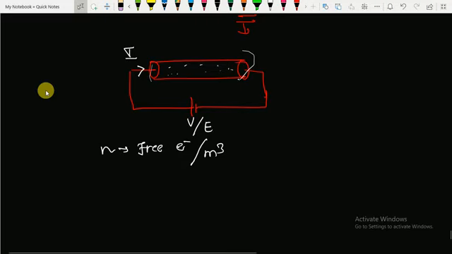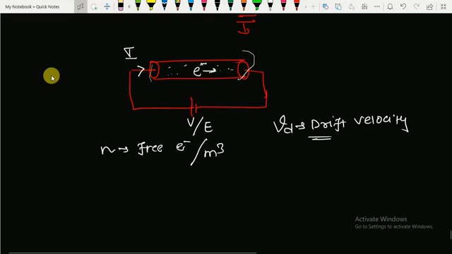I have explained it in much detail. You can refer to my analog basics lecture. Now I am taking Vd as drift velocity. What do we mean by the term drift velocity? It is the average velocity acquired by the electron under the influence of an electric field. The electron gets some extra energy when we connect it to an external battery source. Then that electron drifts from one position to another due to this battery, and this drifting is known as drift velocity.